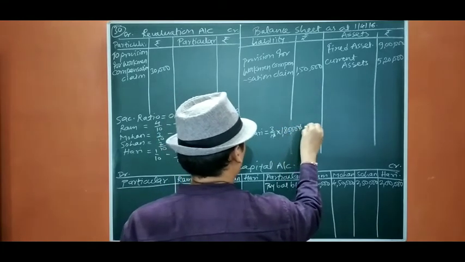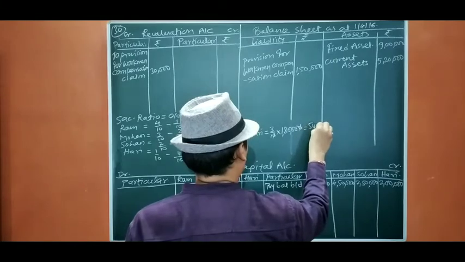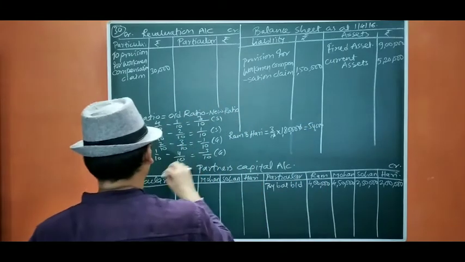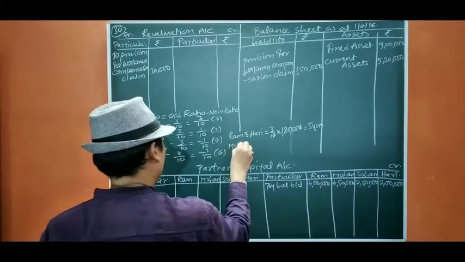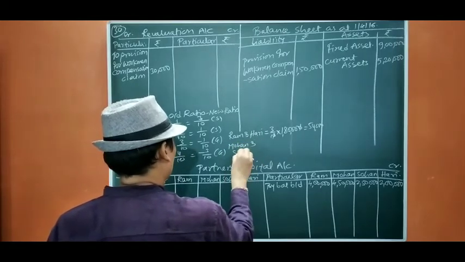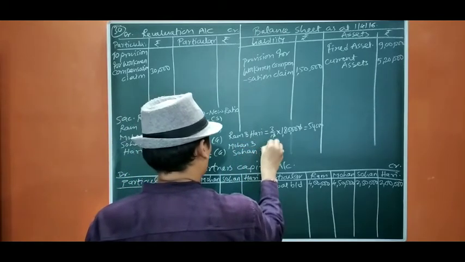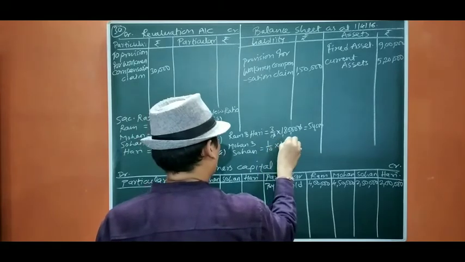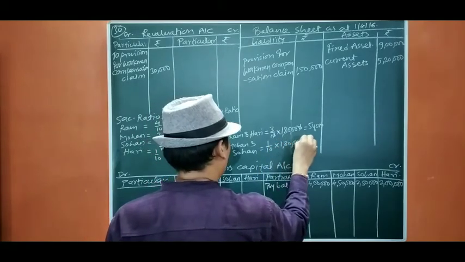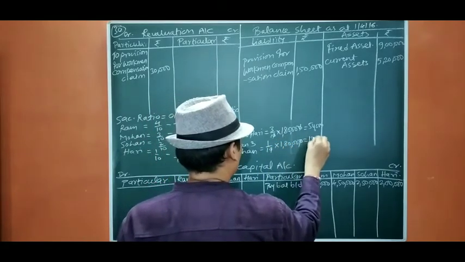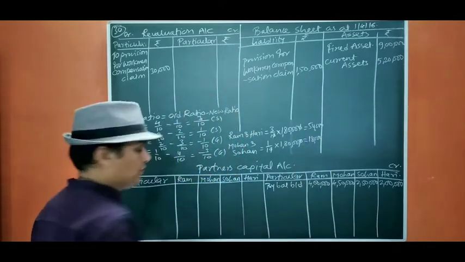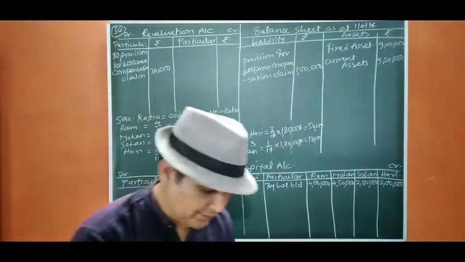So it is going to be 54,000. Okay, and Mohan and Sohan, 1/10 into 1,80,000. So it is going to be 18,000. Okay, so we are going to adjust the goodwill in both the partners.